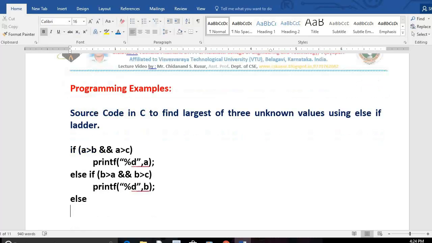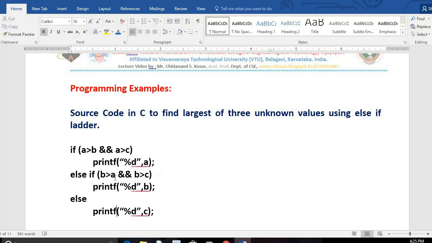Then one more. No need to check for the third one. First one is false. Second one is also false. Can you tell me which one will be the greatest? It is a very easy answer. First one is false, second is also false, so definitely the third value will be the largest. If A is greater than B and A is greater than C, A will be displayed as the largest number. If this condition is false, and B is greater than A and B is greater than C, then B will be displayed as the largest number.